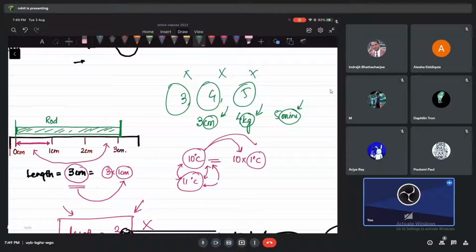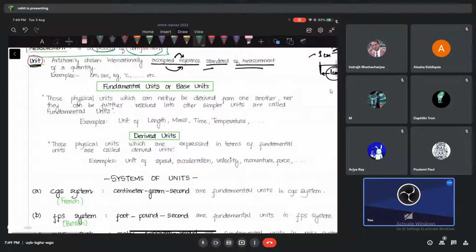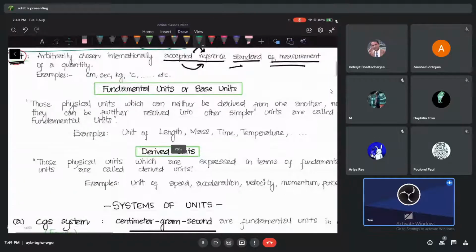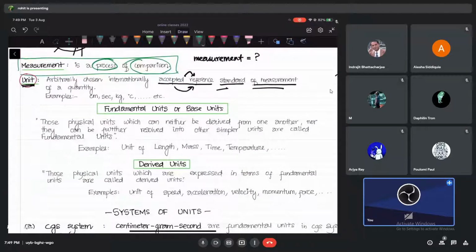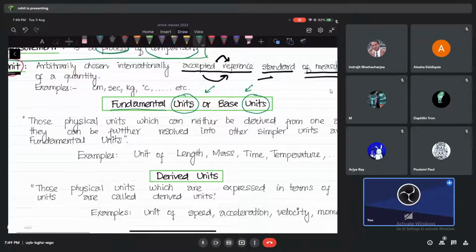So all these are different quantities. You can see this is a length measurement, obviously this is a mass measurement, this is a time measurement. Now see, what are fundamental units? This is the main topic actually. Fundamental units, or base units, that is the name we give it. Fundamental you can already understand. Fundamental means very, very elementary.